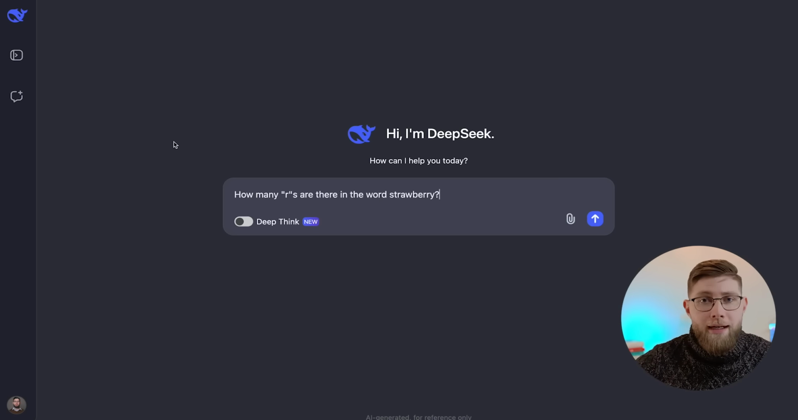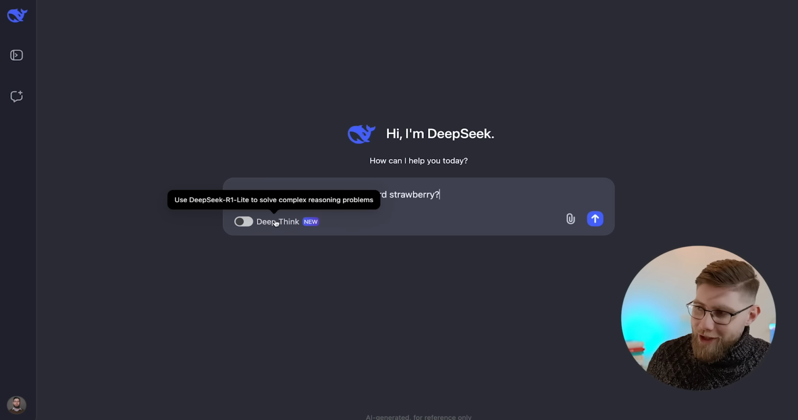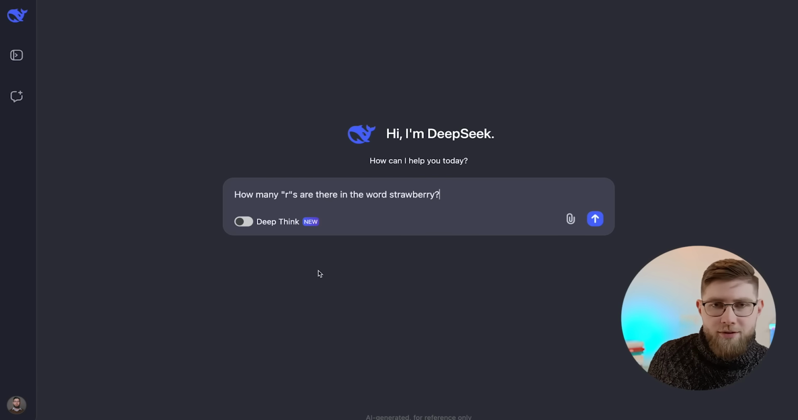DeepSeek released their model capable of deep thinking. Let's look at it because this is available through a chat. Again, this is open source and also available to try through their chat interface. So when you use this model, you give it a task very similarly to how you would use ChatGPT, and then you have this option, Deep Think. Again, use DeepSeek R1 Lite to solve complex reasoning problems.